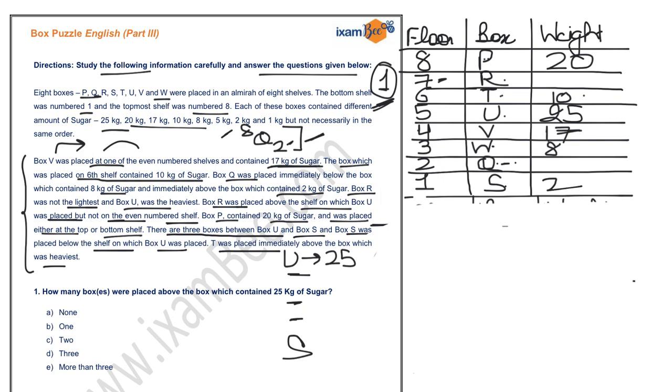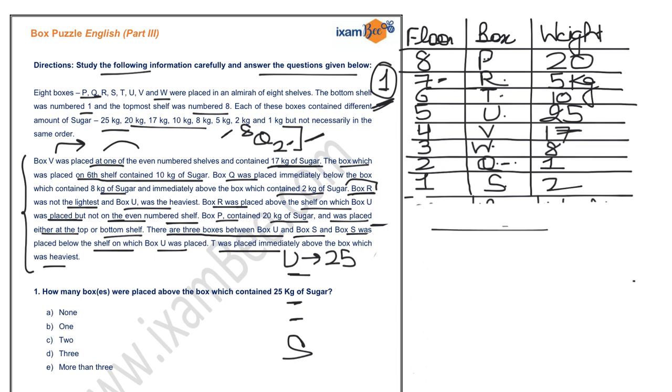Now you know that box R was not the lightest. Here it is given that box R was not the lightest. If this is the condition, then you know that Q was the lightest. So you can write 1 kg over here and box R will contain 5 kg. Now this is your arrangement. You can now answer any number of questions based on this particular arrangement.